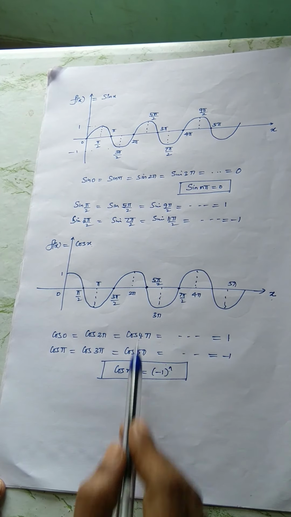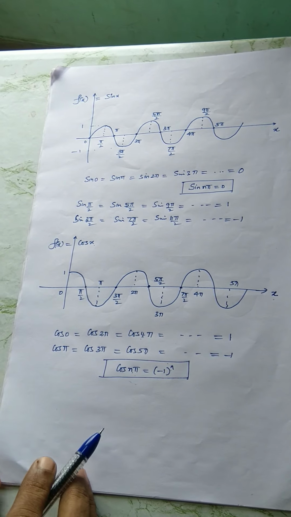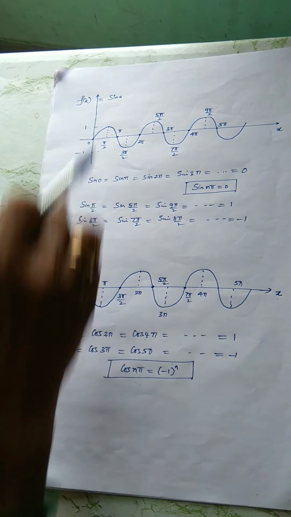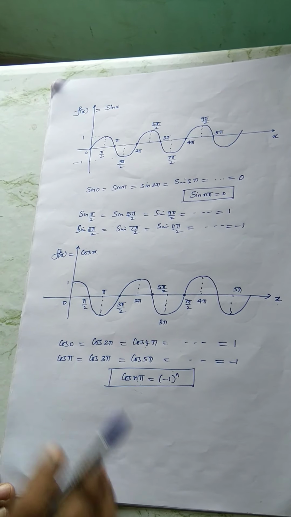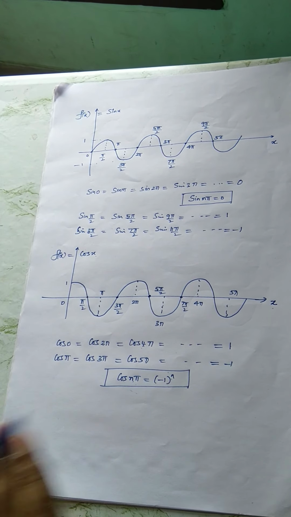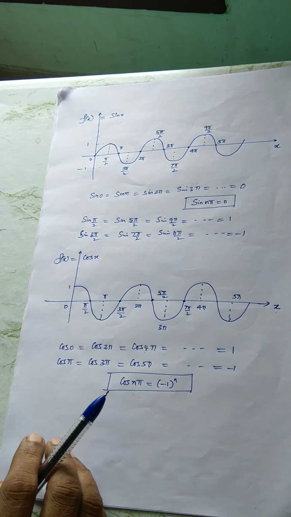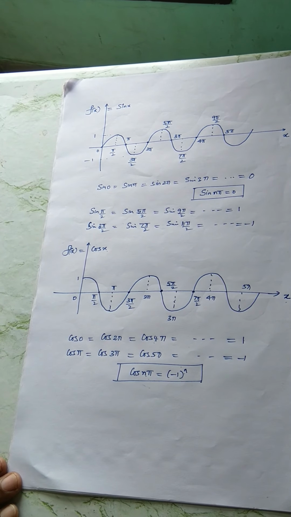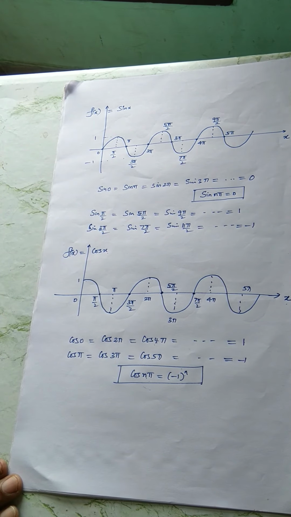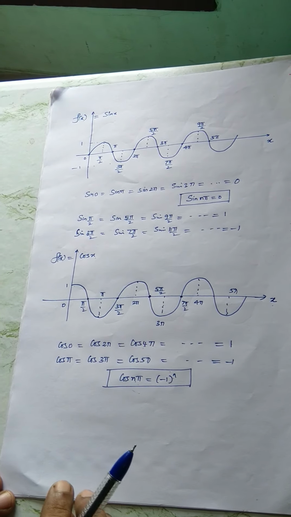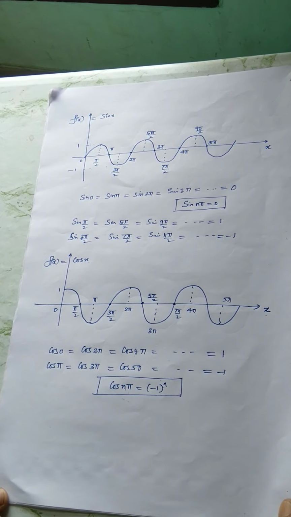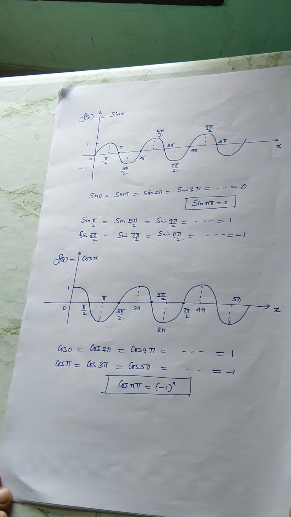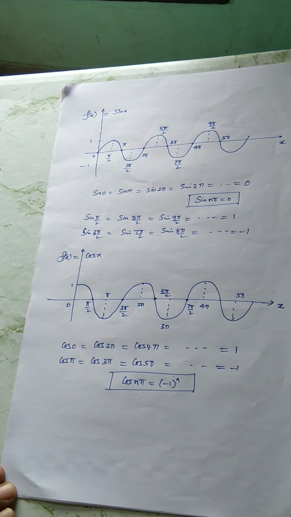See, they are just opposite. The trend is also here starting with 0, whereas here starting with 1. So that is a speciality of these two functions, sine and cosine. That's why in communication engineering, these two functions play an important role in signal processing, any application relevant to communication and signals and systems, mobile communication, etc.